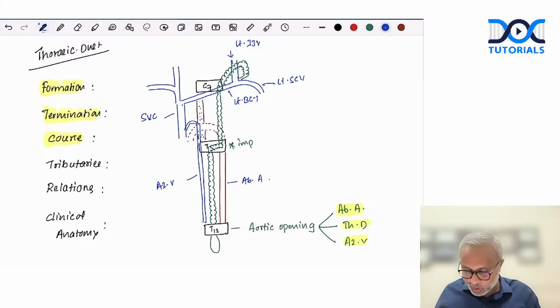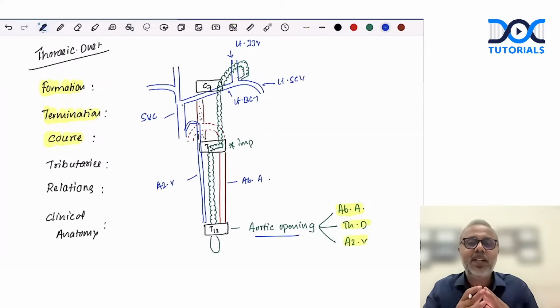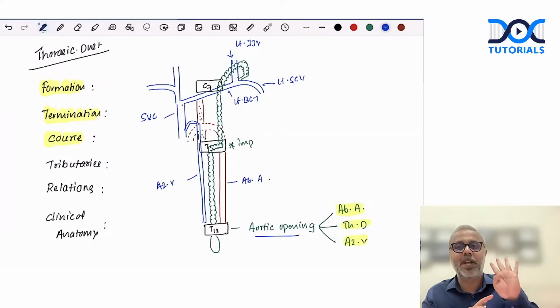Course: it starts by passing through the aortic opening, runs in the posterior mediastinum until it reaches the T5 vertebral level. At the T5 vertebral level, or the level of sternal angle, it deviates to the left side, ascends in the superior mediastinum, and comes to the root of the neck, where it arches to terminate at the junction of the left internal jugular vein and the left subclavian vein. So when you write the course, mention the aortic opening, posterior mediastinum, superior mediastinum, and neck: 4 points. You need not write everything, just these 4 points.